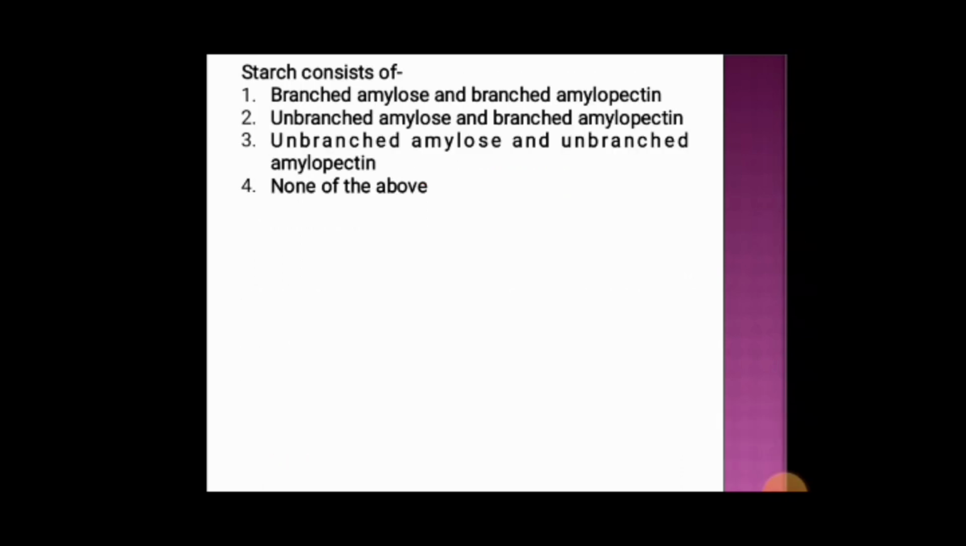Next question. Starch consists of option 1 branched amylose and branched amylopectin, option 2 unbranched amylose and branched amylopectin, option 3 unbranched amylose and unbranched amylopectin, and option 4 none of the above. And the correct answer is option 2, that is unbranched amylose and branched amylopectin.